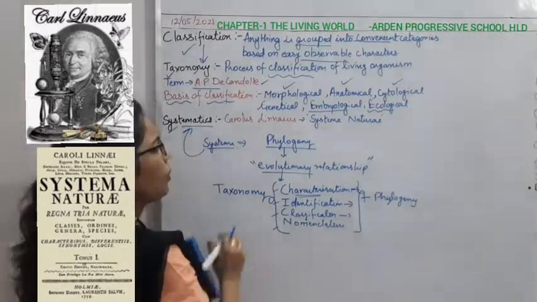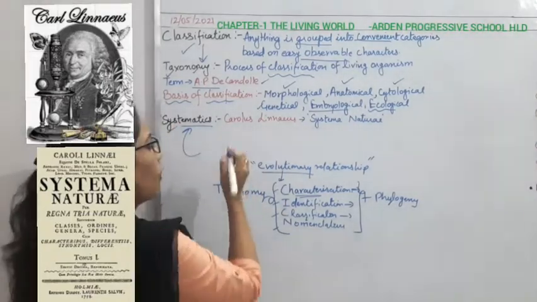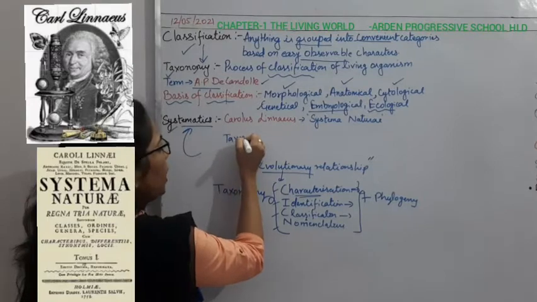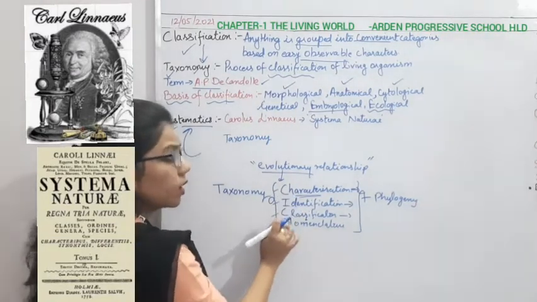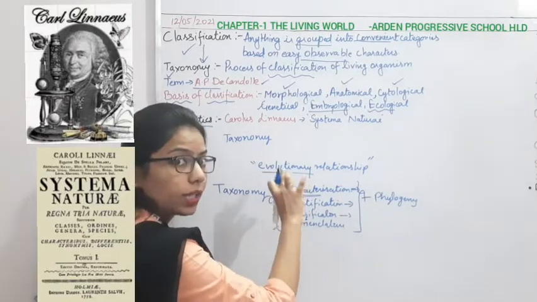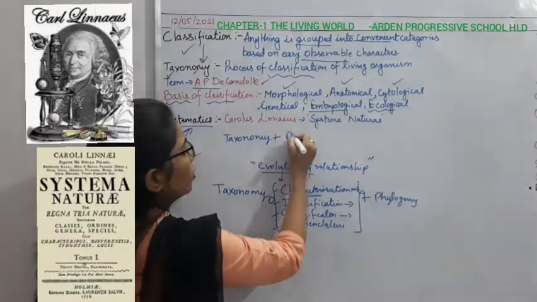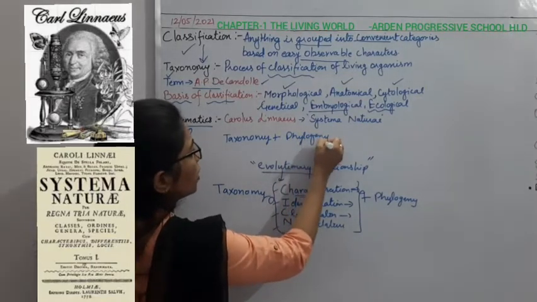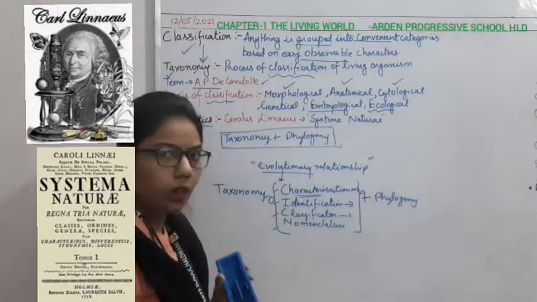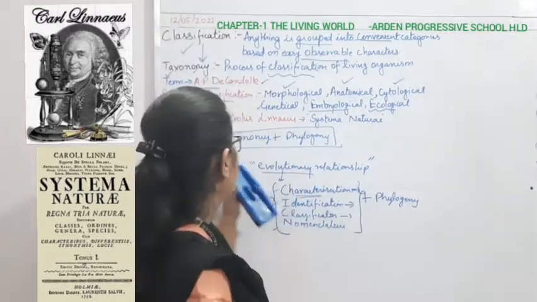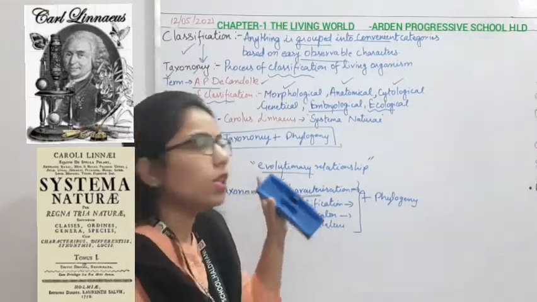So in very simple form, systematics is a combination of taxonomy, which consists of all these 4 steps, and the phylogeny. It is a combination of taxonomy and phylogeny. That much is there in systematics. Otherwise both are somehow the same, related to classification.